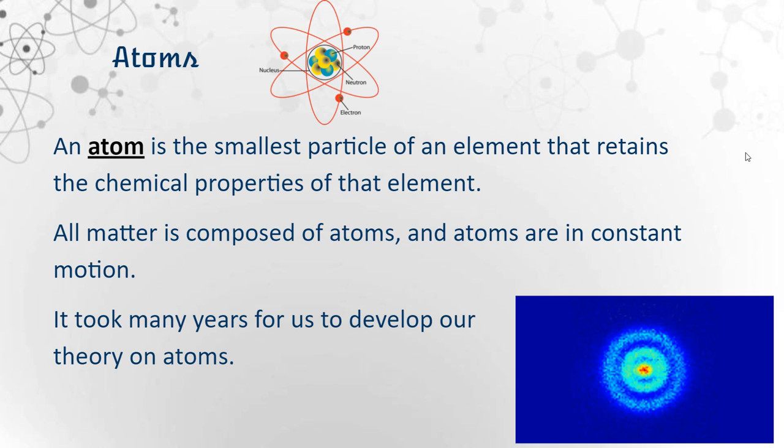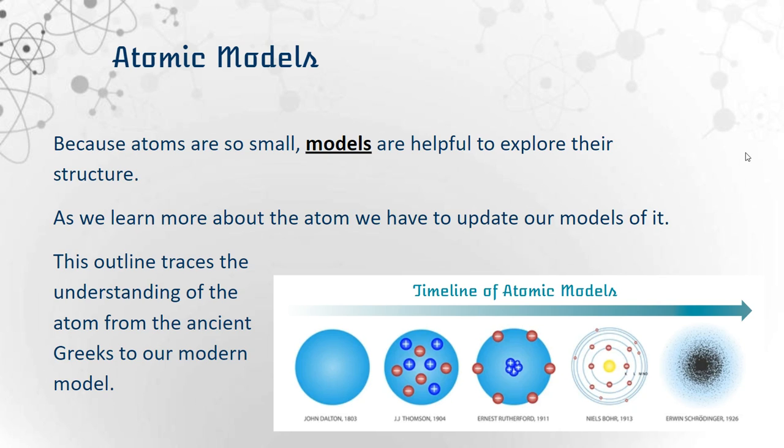It took many years for us to develop our theory on atoms, and it took many scientists as well. And this is what we're talking about today. Because atoms are so small, we're going to be using models to show their structure because we can't grab a microscope and show you an atom. As we learn more about the atom, we have to update our models every decade or so. A new scientist comes around with theories and evidence to help improve the model structure of an atom. And as time progresses, of course, we're going to change that model depending on the research we find.